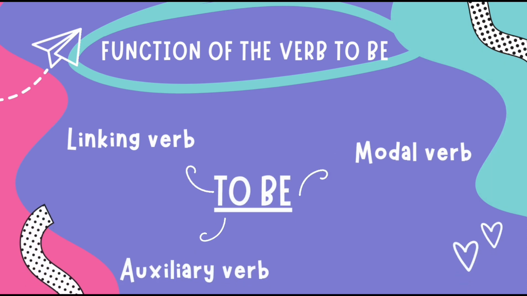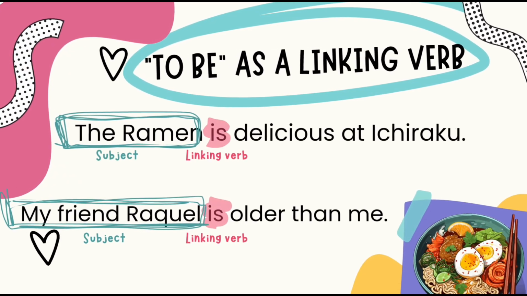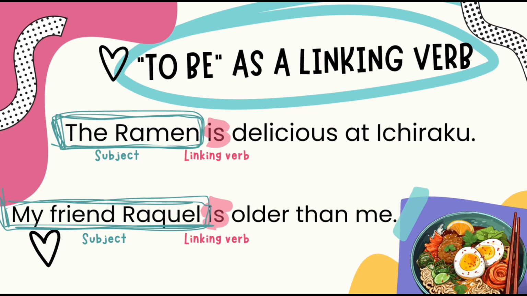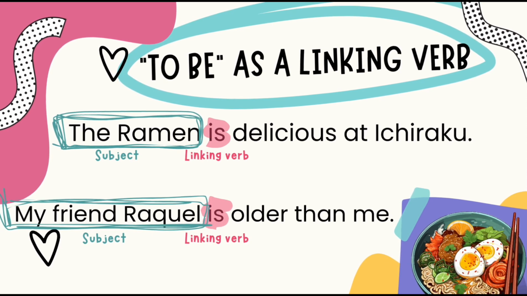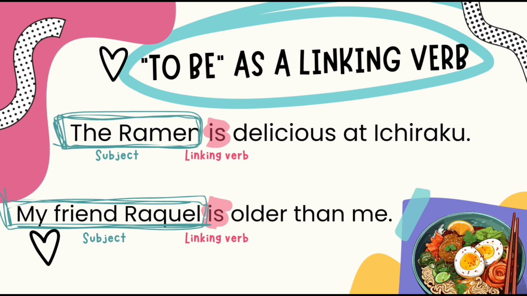When you start to study English, you will encounter many sentences with the verb to be with different meanings, and it can be a little difficult to distinguish between them. In general, you will see that the verb to be is used in three forms: linking verb, auxiliary verb, and modal verb. As a linking verb, instead of describing an action, it provides information about the subject or its permanent or temporary state. Example: the ramen is delicious at Ichiraku.